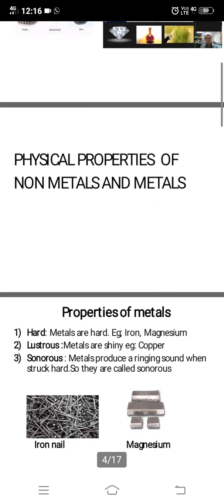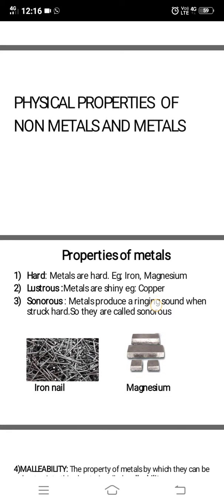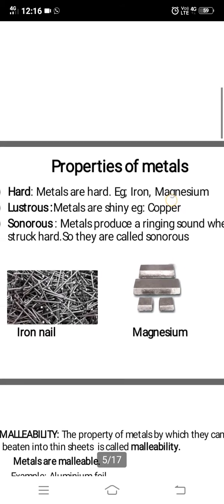So first we will see the physical properties of metals and non-metals. Physical properties means the properties which you are able to see or able to touch. Those are the physical properties. So we will see the properties of metals one by one.